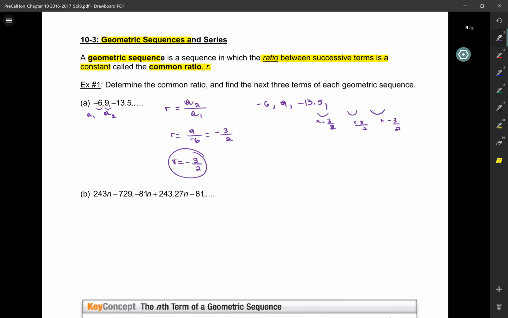In the first case, what would be the next number? 13.5 times 3 over 2, we would get positive 20.25. Times 3 over 2, we would get negative 30.38. And then 45.6.